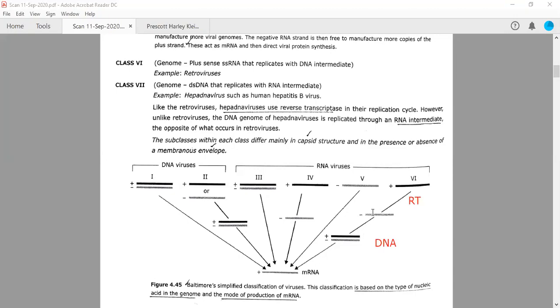When the single-stranded DNA is synthesized with the help of this reverse transcriptase, this function is known as RNA-dependent DNA polymerase. But then the same enzyme will convert the single strand of DNA into double strand, and that is known as DNA-dependent DNA polymerase.